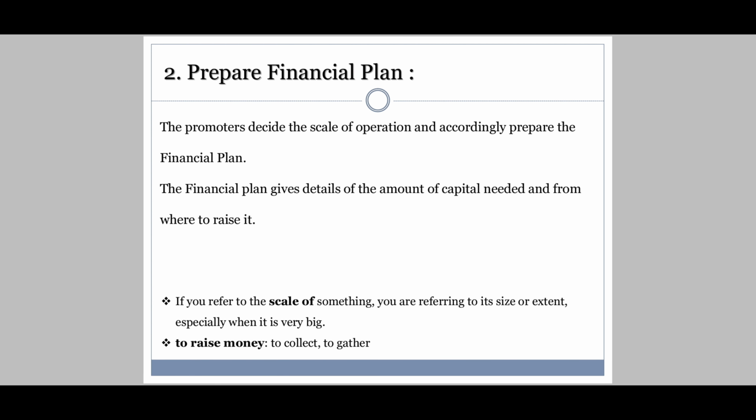Coming to the second step is to prepare a financial plan. Preparing a financial plan means how much money I will need. See, the promoters decide the scale of operation and accordingly prepare the financial plan. Scale of operation means you are referring to the size or extent, how big your business is, how big you are planning, and accordingly you need money.